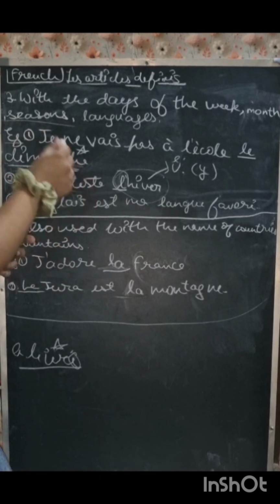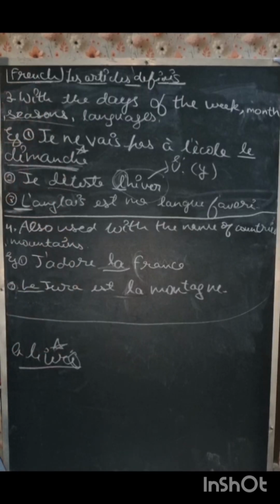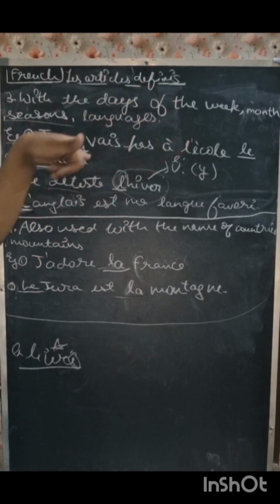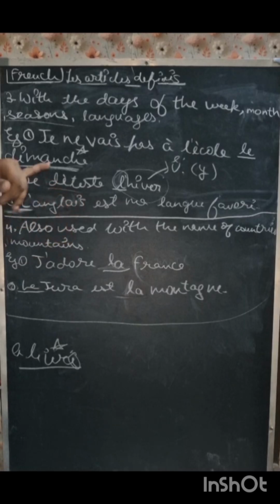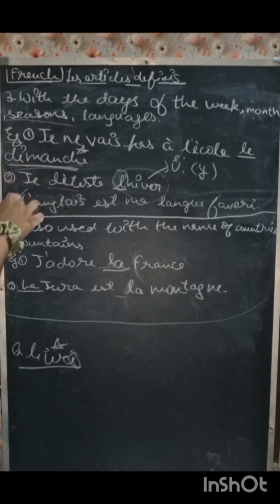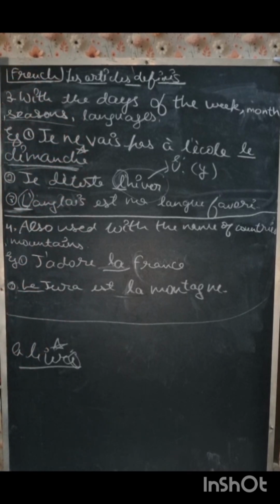So first of all, it is fulfilling the first condition, which says definite articles are used for something specific. So here our specific condition is fulfilled. Second, we have learned that it is used with languages, so our language criteria is also complete. It is a language, so we are using it. All right. And it is a vowel. A is a vowel, so we are using L apostrophe. Clear? There are a lot of sentences, but these are the main basic sentences which we can understand easily.